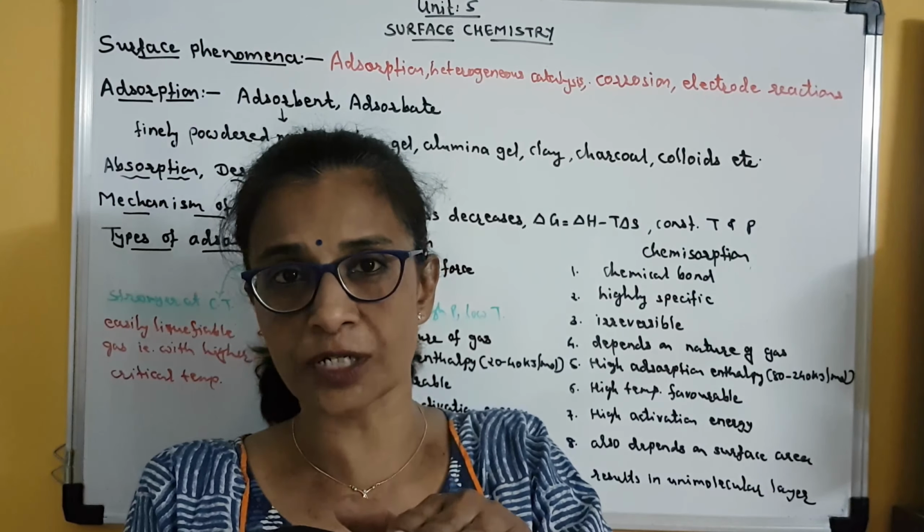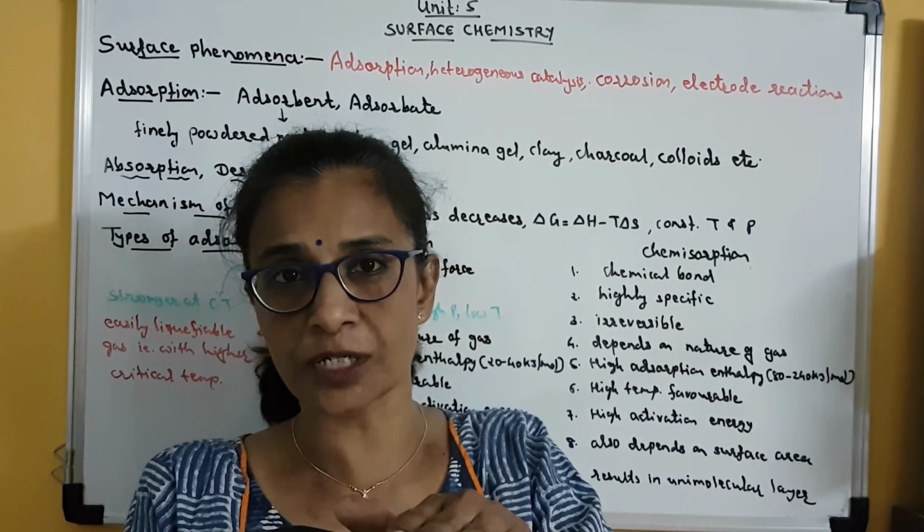So if delta H, which is already negative, becomes equal to T delta S, then in that case delta G will be equal to 0. Clear? It means that saturation has taken place or equilibrium has been attained. So when delta G becomes equal to 0, then after that no more adsorption will take place.